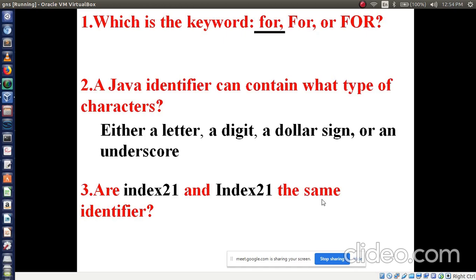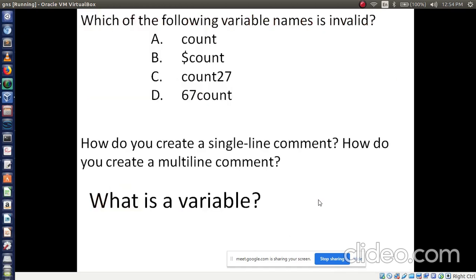So both are different. Is that clear? Okay. Both are different. Now, which of the following variable names is invalid? Here A, B, C, D. Option, you tell me the option. D, okay, because it started with a number, right?